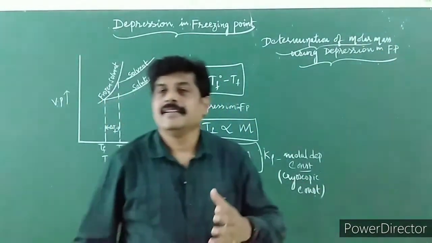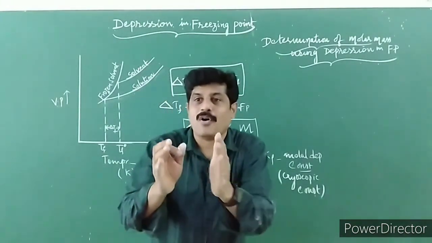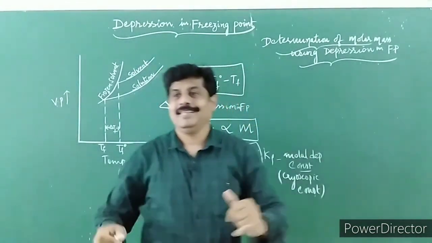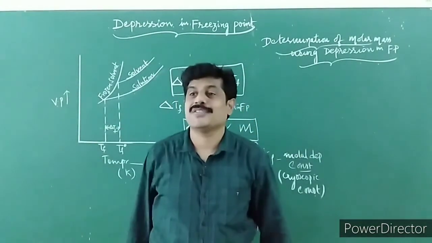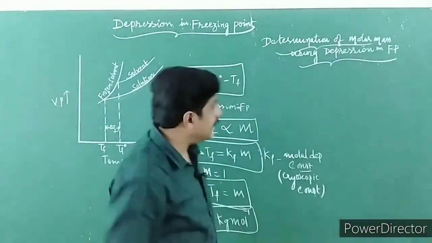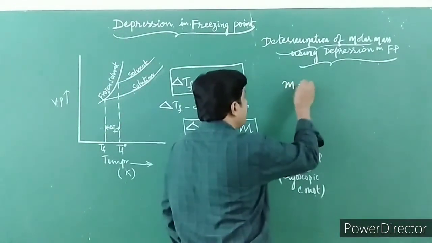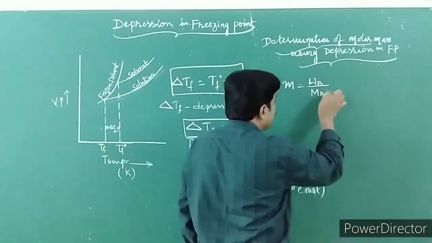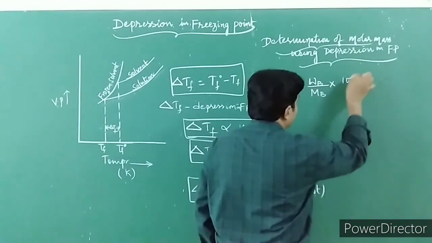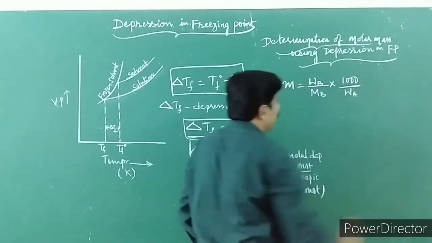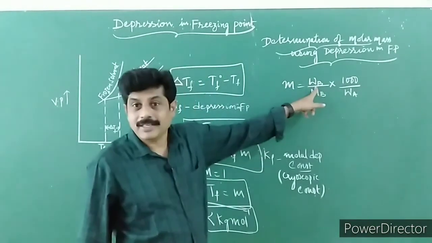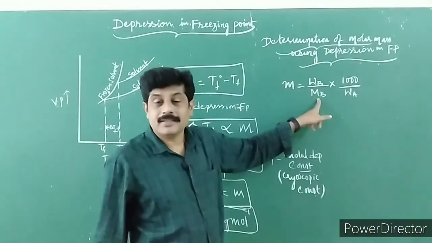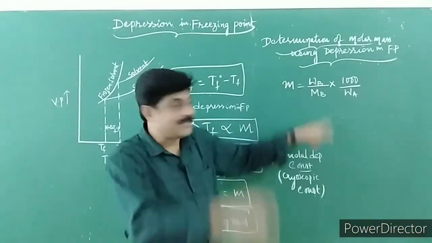Children, if WB grams of solute of molar mass MB is dissolved in WA grams of solvent, then molality can be given as m is equal to WB upon MB into 1000 upon WA. What is WB here? Mass of non-volatile solute. What is this MB? Molar mass of non-volatile solute.